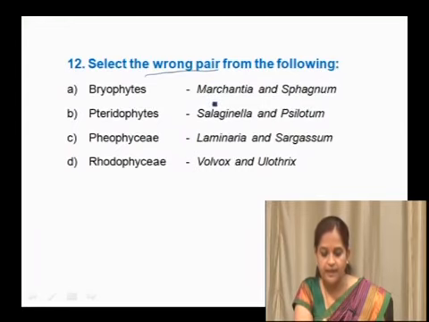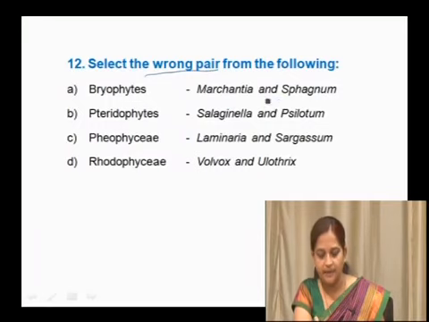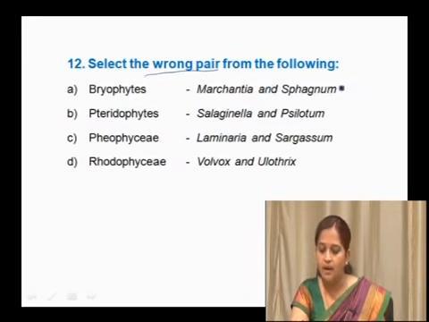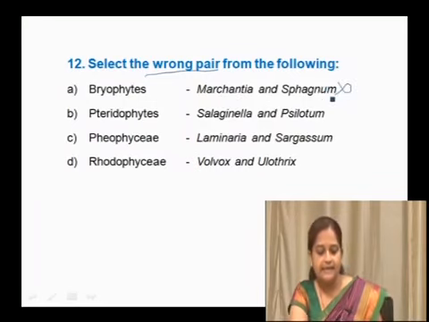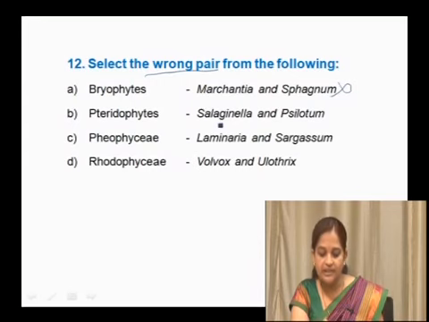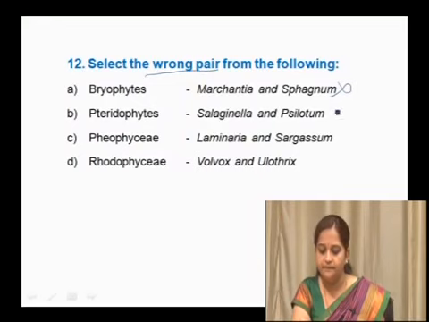So, bryophyte examples: here they have given examples. Bryophyte examples are Marchantia and Sphagnum. This is for Thallophyta and this is for Mosses. Examples are correct, so this is a right pair. So, this is not a wrong pair, and it is a wrong option. Next is pteridophytes. Examples, Selaginella and Equisetum. Selaginella and Equisetum belong to pteridophytes, so this is a right match, not a wrong pair.